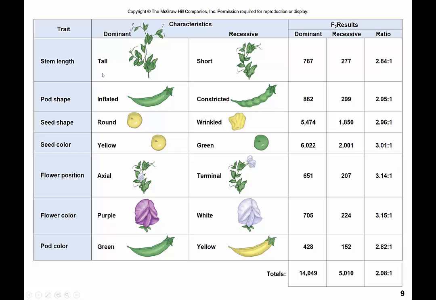Besides looking at tall versus short, he also looked at pod shape, whether it was inflated or constricted, seed shape, round versus wrinkled, seed color, yellow versus green, flower position, whether it was axial or terminal, flower color, purple or white, and pod color. In all cases, he saw that the second filial generation produced this same approximately 3-to-1 ratio of what he called a dominant trait versus a recessive trait. What we want to note here too is that he did this with thousands of plants so that he had statistically valid data.